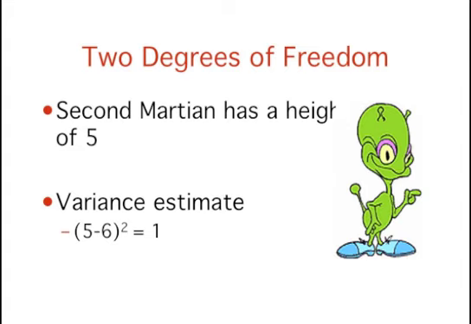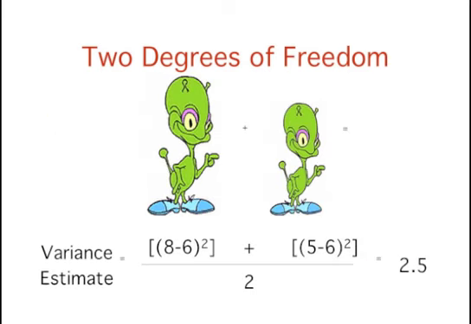If we sampled another Martian and obtained a height of 5, then we could compute a second estimate of the variance, 5 minus 6 squared, which equals 1. We could then average our two estimates, 4 and 1, to obtain an estimate of 2.5. Since this estimate is based on 2 independent pieces of information, it has 2 degrees of freedom.